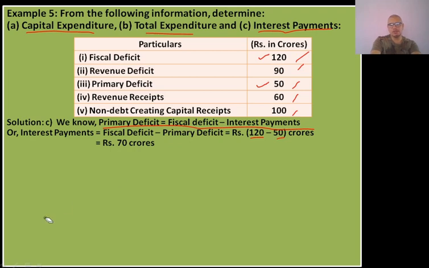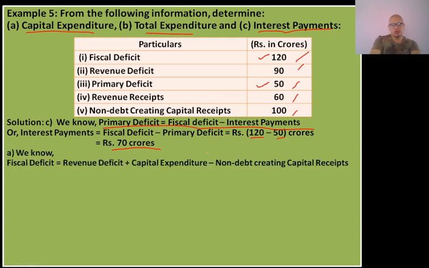Final answer becomes 70 crores. Okay. So what is the value of interest payment? The value of interest payments is 70 crores. Okay. Now let us check for the first question, that is A.